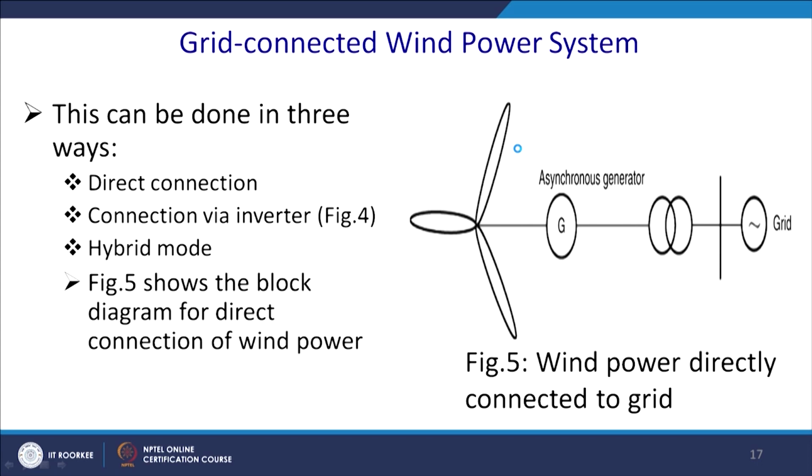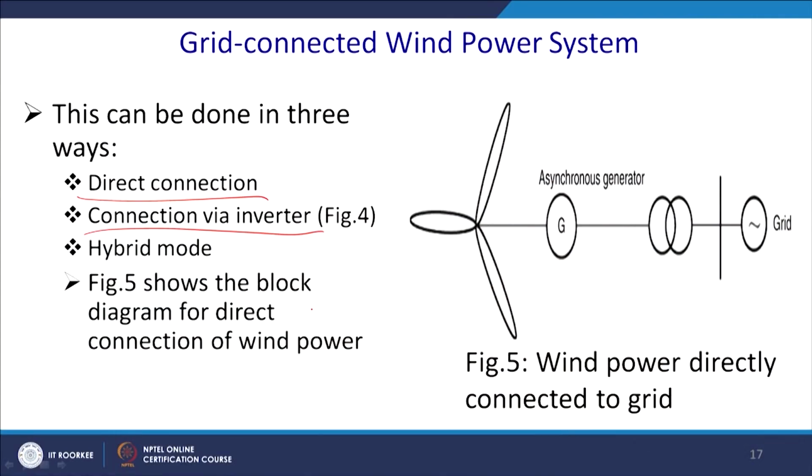Now, a grid connected wind power system can be done in 3 ways. Direct connection: with a gear and all those things, it is required to be synchronized with the rotating speed, so that you generate 50 hertz supply, and generally it is not done, as efficiency is sacrificed a lot. Connection via the inverter: the inverter will first convert into DC, thereafter it will be connected to the grid as the frequency and the voltage require. And it can have a hybrid mode also, that we will see.